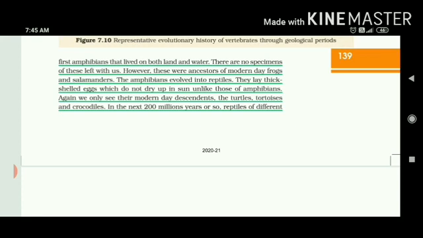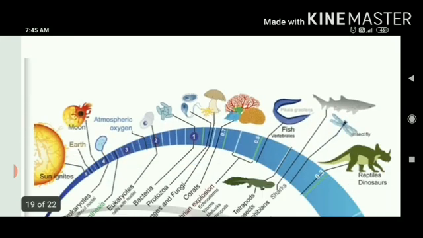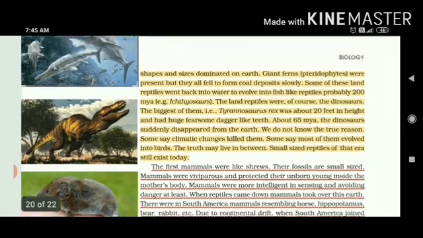So in the next 200 million years or so, reptiles of different shapes and sizes dominated on Earth. Now, giant ferns, which are pteridophytes, were present, but they all slowly fell to form coal deposits, because ultimately they give rise to fossil fuel. Some of these land reptiles went back into water. Why do we say back into water? Because some of them started evolving again into aquatic life.